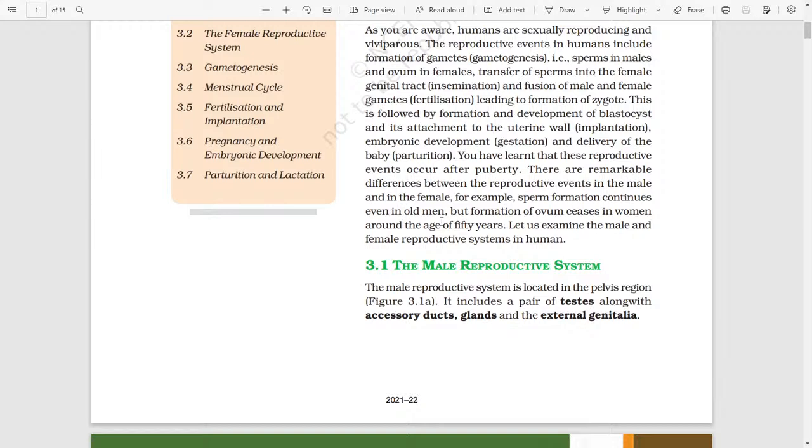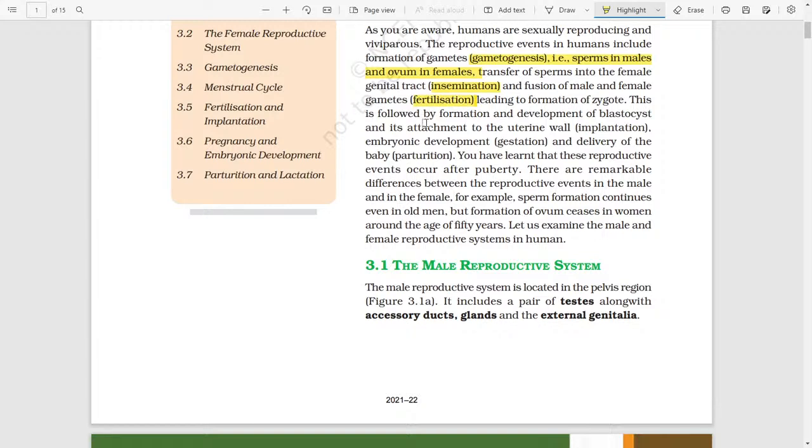The reproductive events in humans include formation of gametes, which is also known as gametogenesis, that is, formation of sperm in males and ovum in females. Transfer of sperm into the female genital tract is known as insemination, and fusion of male and female gametes is known as fertilization, leading to the formation of zygote.